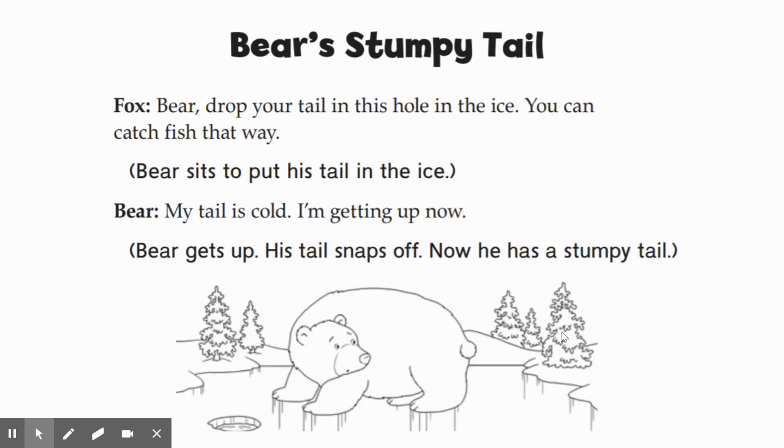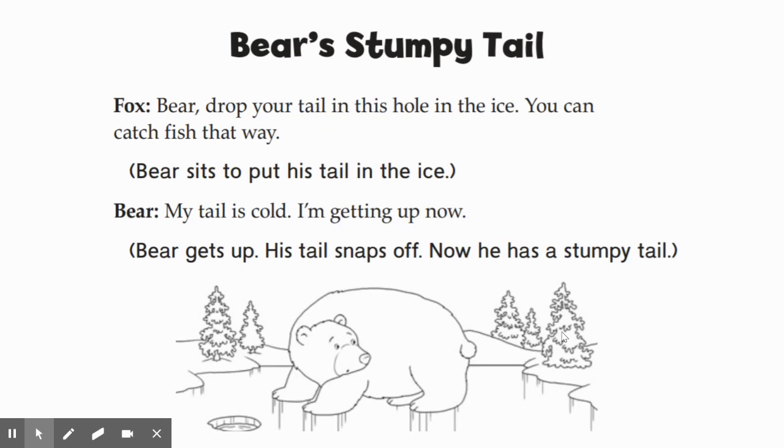Let's read. Fox: Bear, drop your tail in this hole in the ice. You can catch fish that way. (Bear sits to put his tail in the ice.) Bear: My tail is cold. I'm getting up now. (Bear gets up. His tail snaps off. Now he has a stumpy tail.)